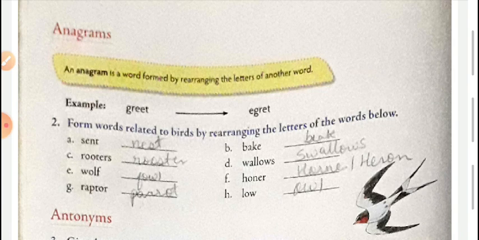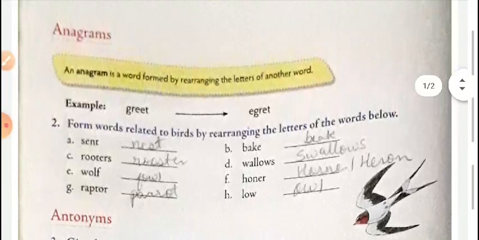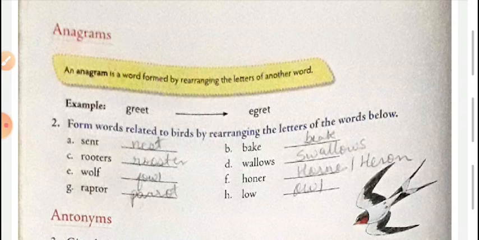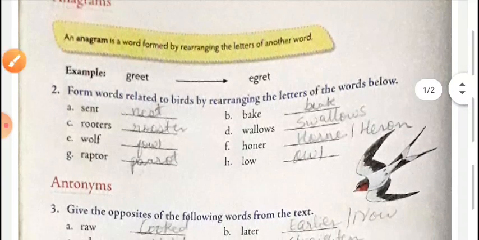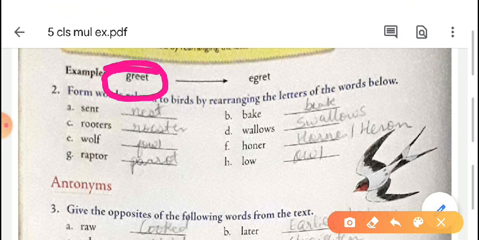So we are going to learn the next exercise part. It is anagrams. What is an anagram? An anagram is a word formed by rearranging the letters of another word. Example given here, greet. We have to make another word from this greet. It is written there, egret.